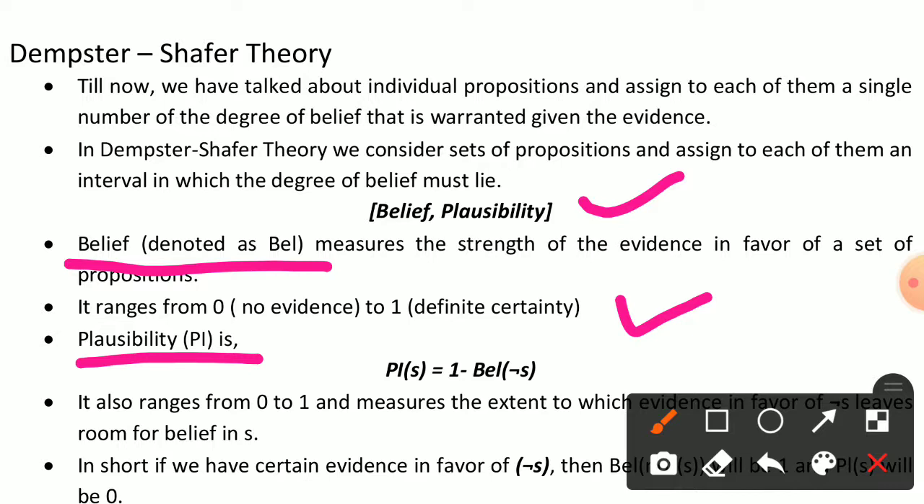Now we find out the plausibility, and the short form of plausibility is PL. So here we take the equation PL of S is equal to 1 minus BEL of not S. We can take this equation and find out the plausibility. It also ranges from 0 to 1.